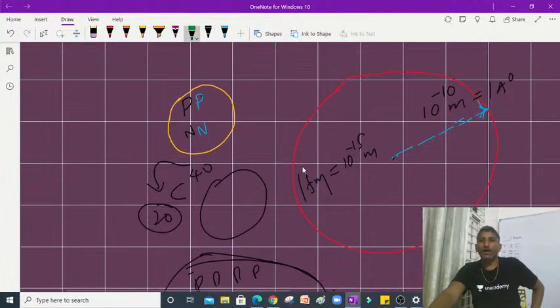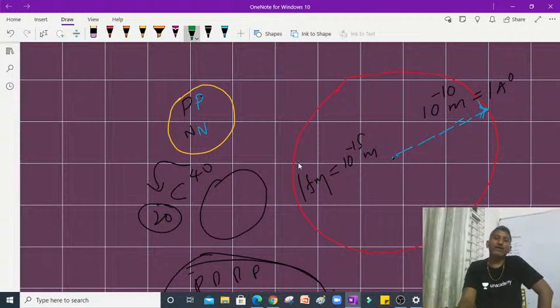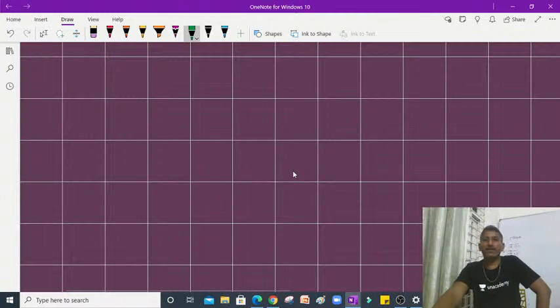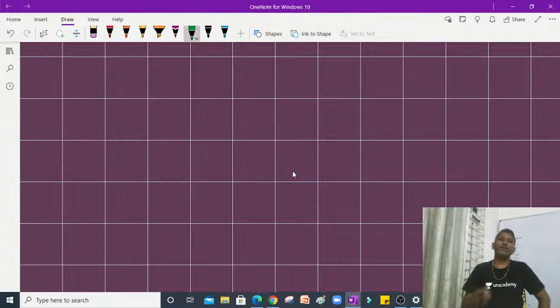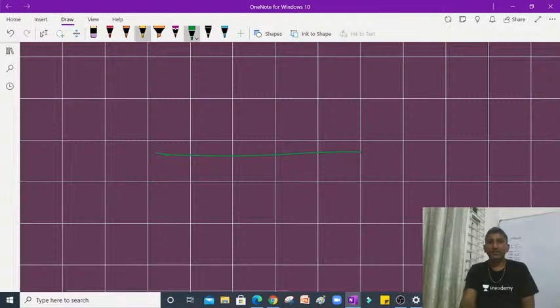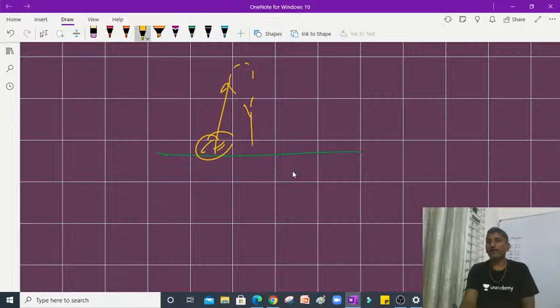So now my point is how these nucleons can stay together inside the nucleus. Suppose you throw one ball vertically upwards from the ground. What is happening in that case? It goes up and again comes back. If you throw any object vertically upwards, it moves up and again comes back. What is happening in this case?